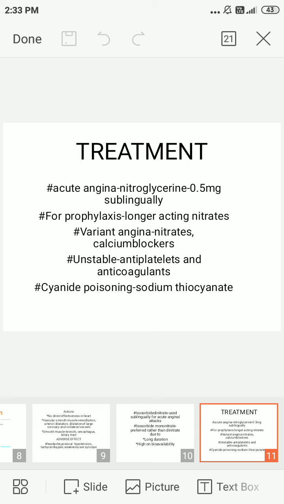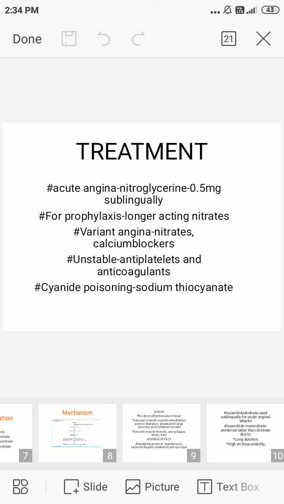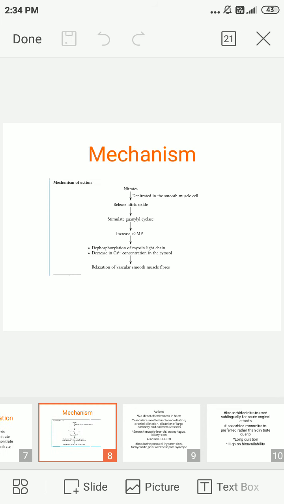These are the nitrate classifications. We can go into nitrates further. First, nitrates are prodrugs that release nitric oxide, and the mechanism is that they get into the smooth muscle wall, get denitrated and release nitric oxide, which stimulates guanylyl cyclase and increases the cGMP. Therefore, dephosphorylation occurs, and due to decreased concentration of calcium, relaxation of vascular smooth muscle occurs.